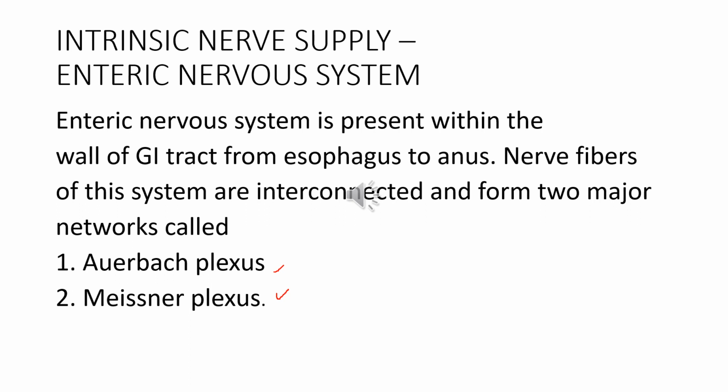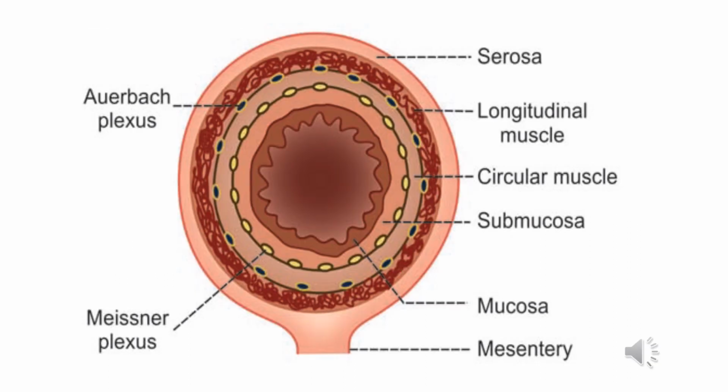Number 2 is Meissner nerve plexus. Meissner plexus is otherwise called submucous nerve plexus. It is situated in between the muscular layer and submucosal layer of GI tract. Functions of Meissner plexus is the regulation of secretory functions of GI tract. These nerve fibers cause constriction of blood vessels of GI tract. Here is the diagram showing structure of intestinal wall with intrinsic nerve plexus.